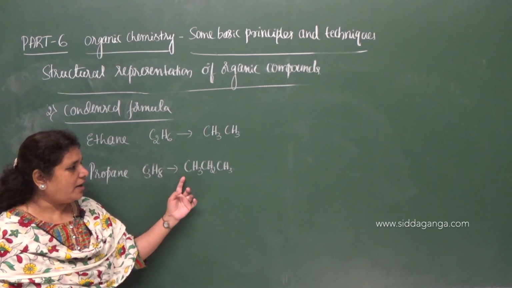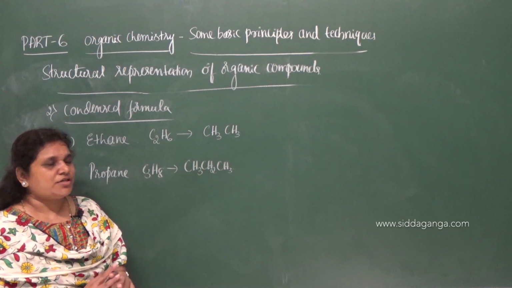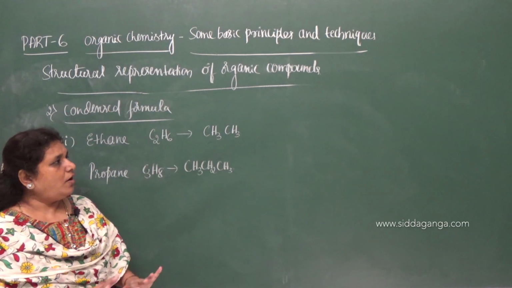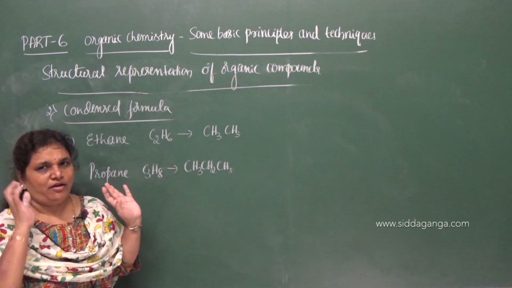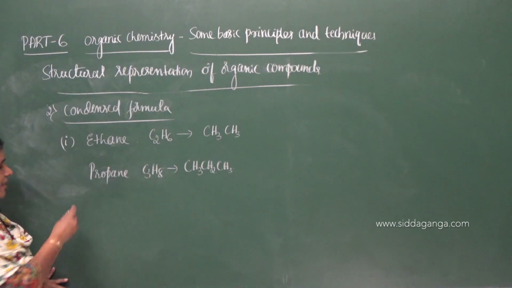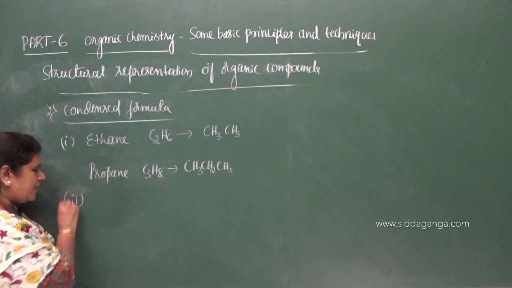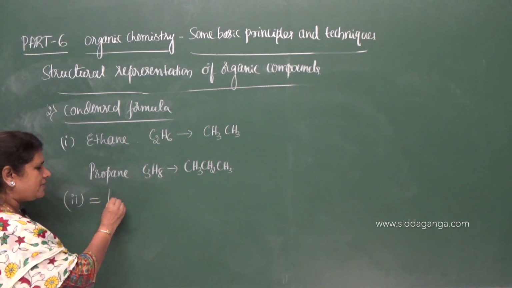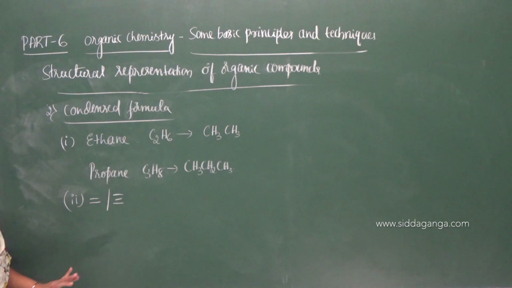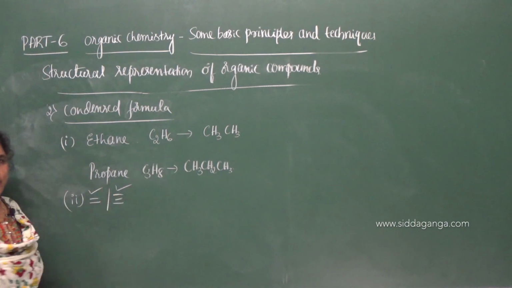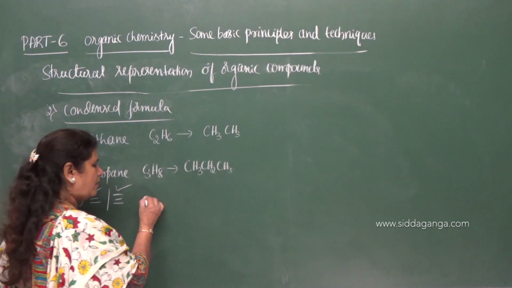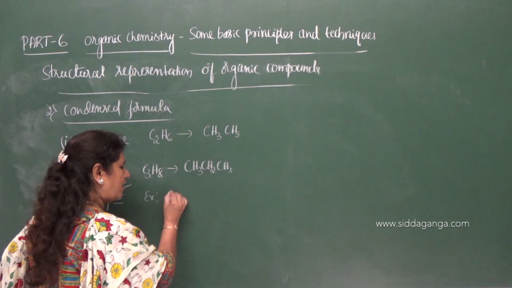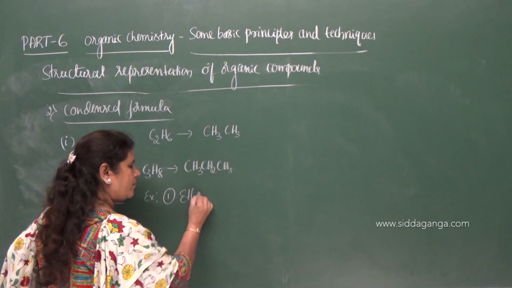Single bonds between carbon atoms are not shown in the formula, but all the atoms present in a given compound are shown. And the second point, as I said, any double or triple bond present between the atoms can be shown by using a double dash or a triple dash. For example, you can take ethene.